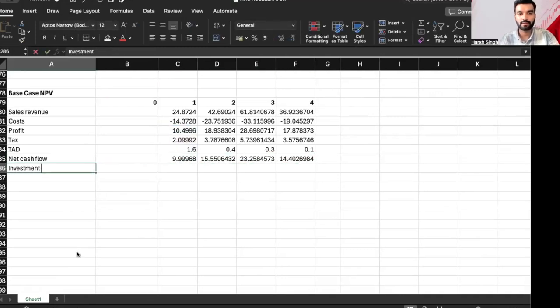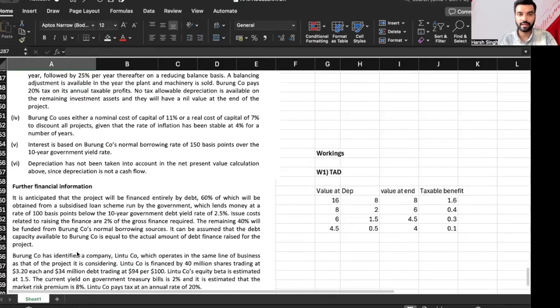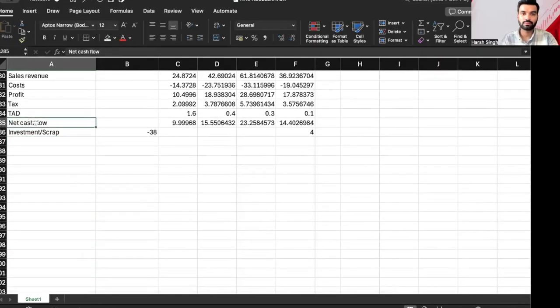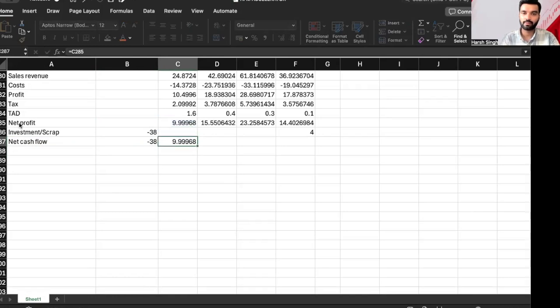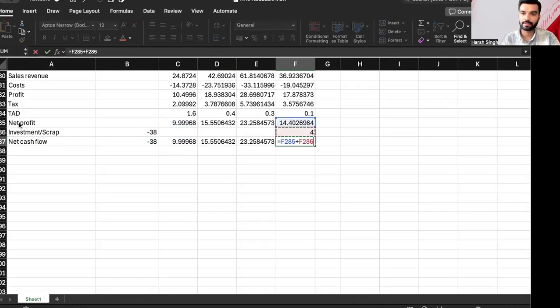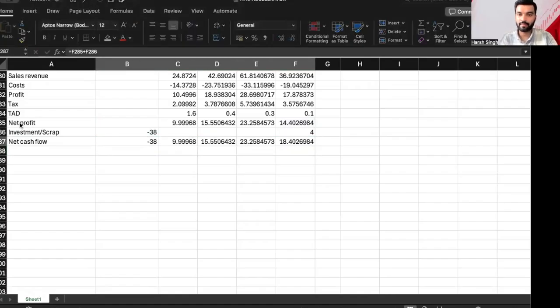Then investment slash scrap. Investment is minus 38. Scrap is equal to 4. Right? 38 and 4. I'll write down over here net profit. Now I'll write down net cash flow. This amount, this amount, plus this. These are my net cash flow, everyone.